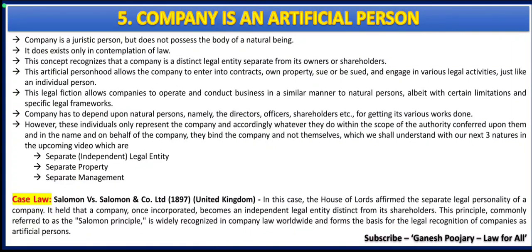But there are aspects which separate company and such natural persons, which will be our next presentation also. Company is a separate legal entity, it can have separate property and it can have separate management. Overall, while natural members play a lot of role for company, law recognizes those key aspects which separate the company and natural persons and make a company an artificial person. The same was discussed in Solomon versus Solomon and Company Limited. This case is a landmark judgment for separate legal entity, but you can refer to it here as well as it forms the basis for legal recognition of companies as artificial persons. With that, let's get into the last slide.